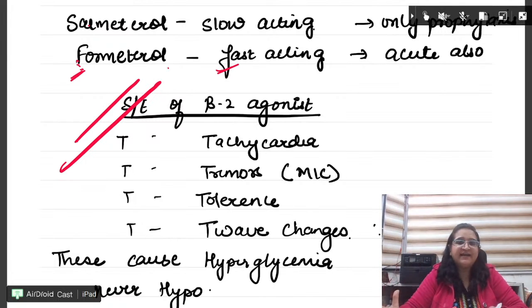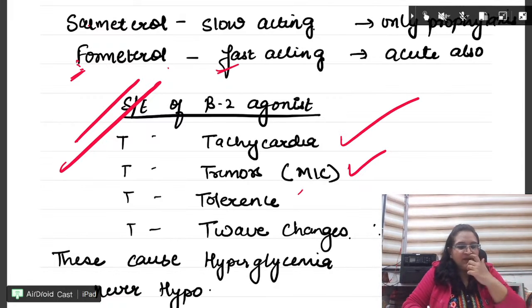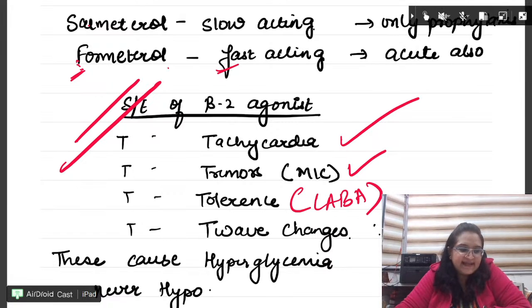Salbutamol का side effect आएगा, right? What is the side effect? Tremor, most common. Tremor, tachycardia, tolerance. See, tolerance is more with LABA. Tolerance is more with LABA. Okay, this is also a question.